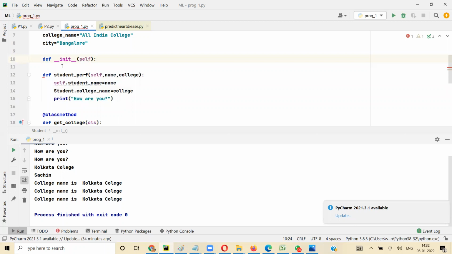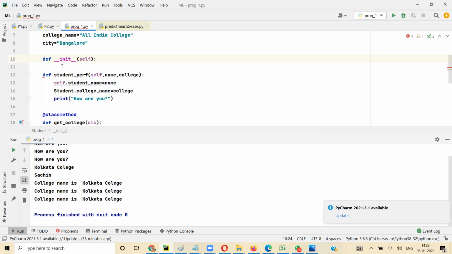Tomorrow we'll finish off class and objects. Tomorrow we'll talk about what is public, private, and protected members, and what double underscore and inside mean. But here you see, when I say underscore underscore init underscore underscore, it has a certain meaning for the class. It says that this function needs to be called the moment the object is created. You don't have to specifically call it. The name is init because we are doing initialization. Generally when a baby is born, you give the name, right? So all the naming and the assignment, the initialization part, is done here before you can start using it.